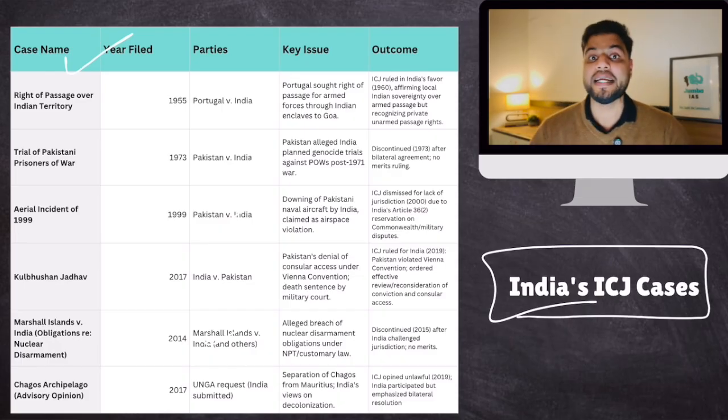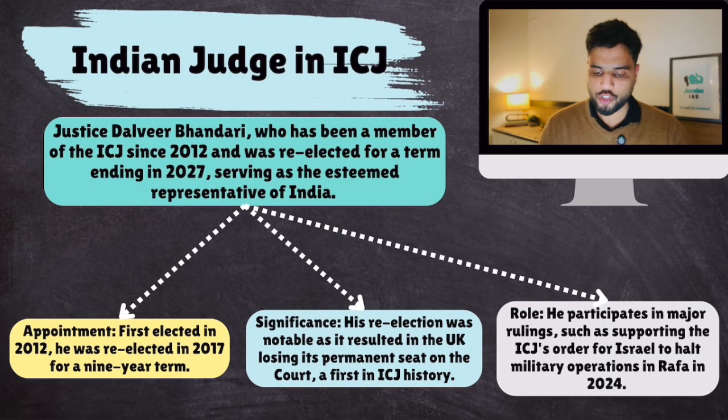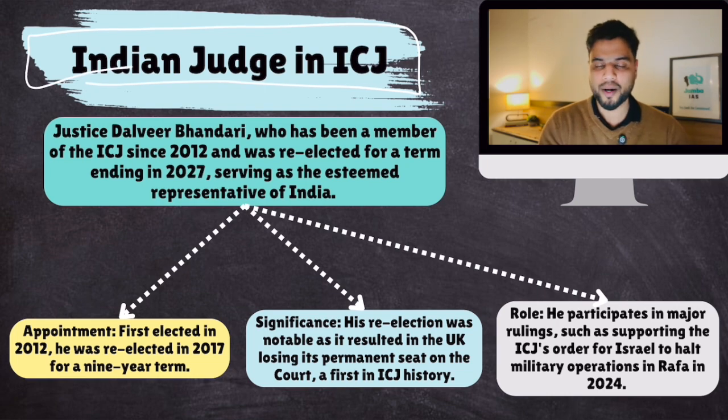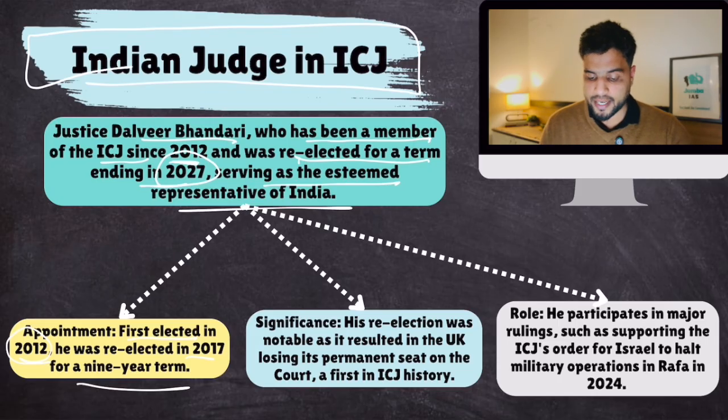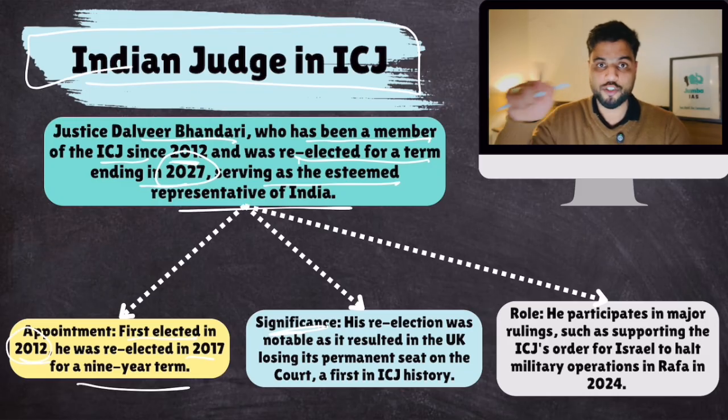One more thing about India's association with ICJ. Okay. And that is, well, an Indian judge is serving in ICJ. Remember I told you about this judge a few moments back. Let's talk about him. Justice Dalveer Bhandari, who has been a member of ICJ since 2012, was re-elected for a term ending in 2027, serving as esteemed representative of India. First elected in 2012, he was re-elected in 2017 for a 9-year term. Okay. His significance is that because he was re-elected, he occupied one seat in that 15-judge bench, one seat from India.